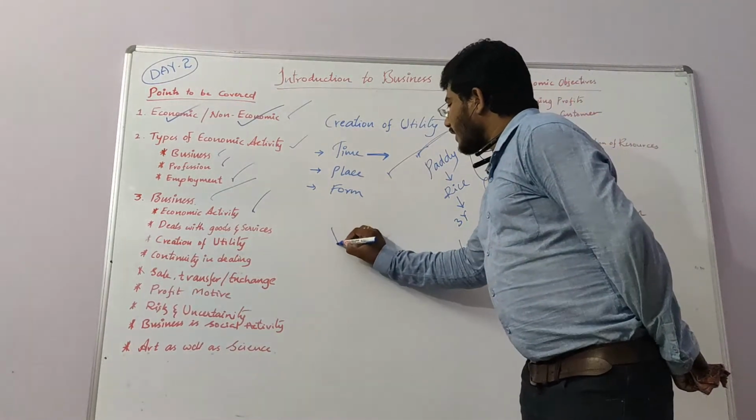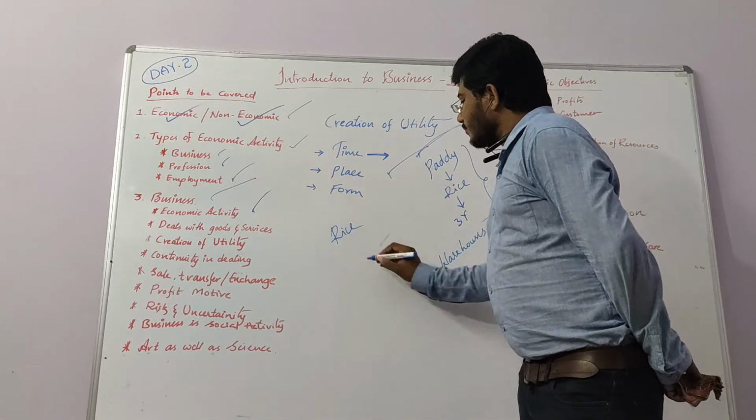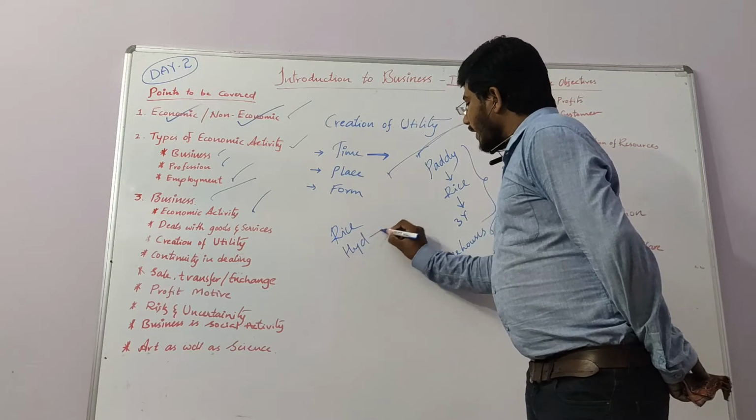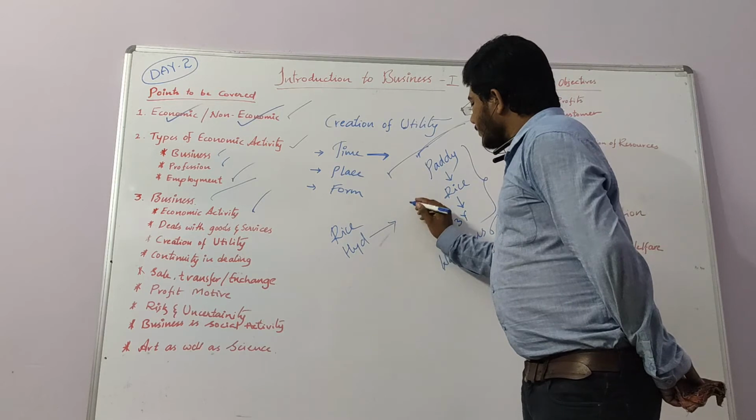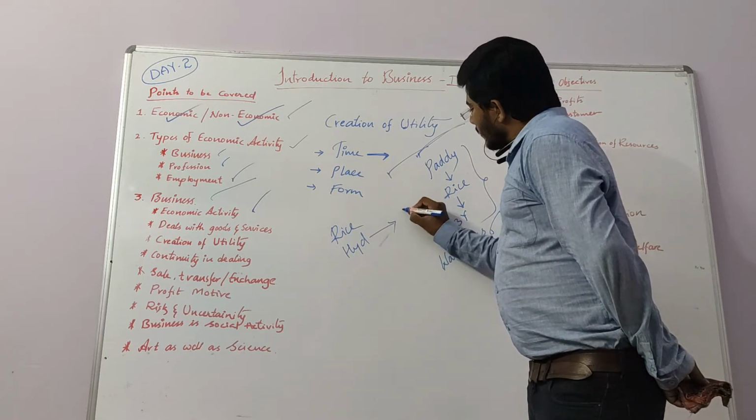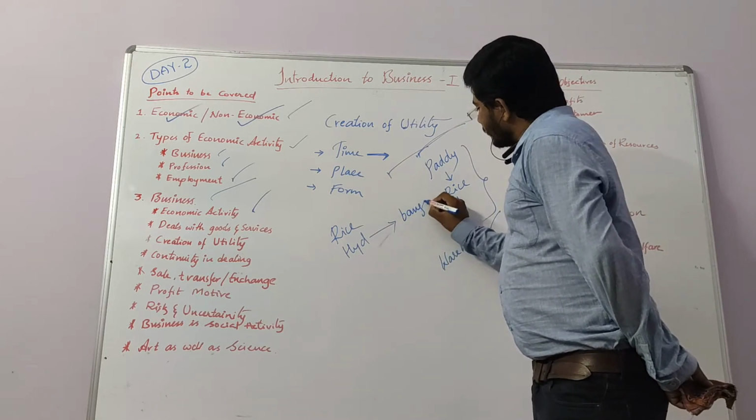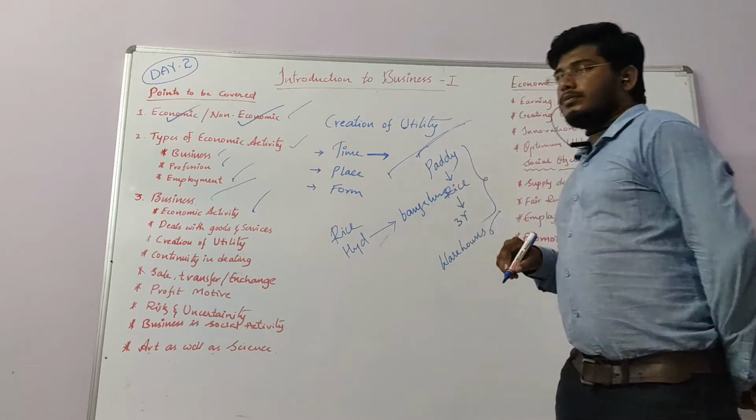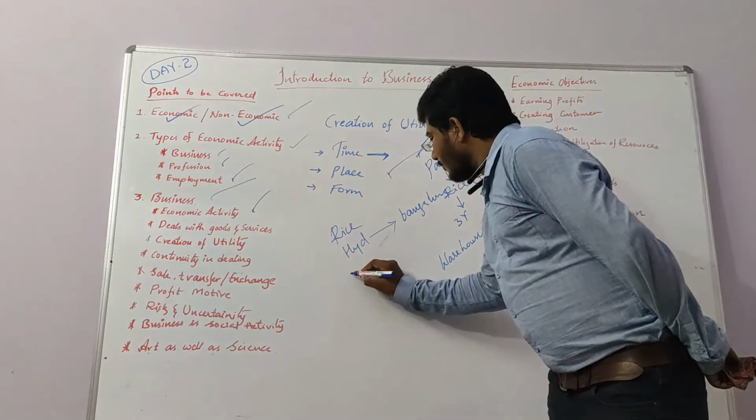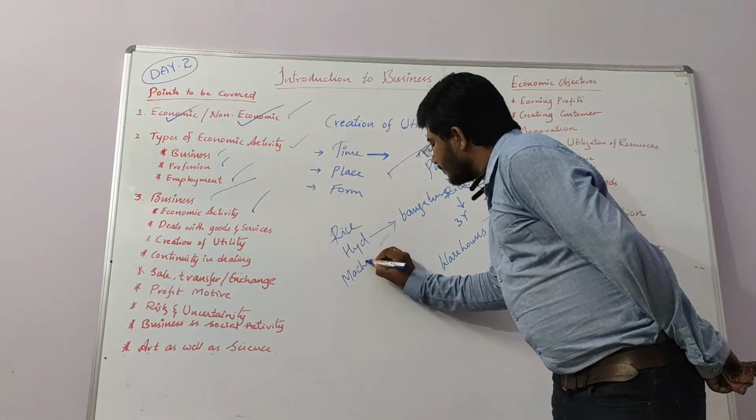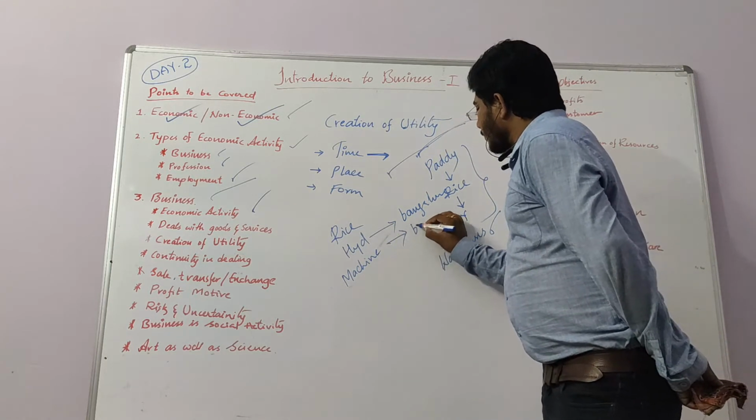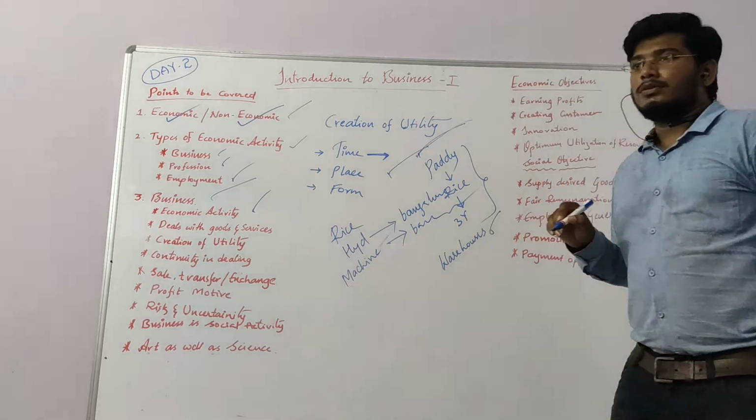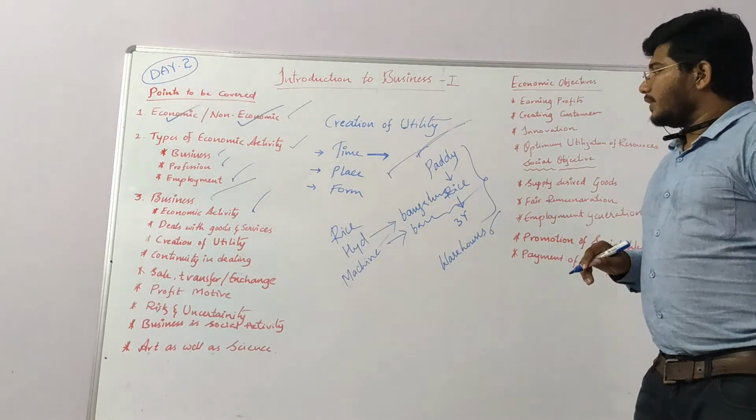And what is place utility? We are producing the rice at one place, for suppose in Hyderabad, and we have to bring this rice to Bangalore. For suppose we are manufacturing machinery here and shifting it to Bangalore. So this is place utility.